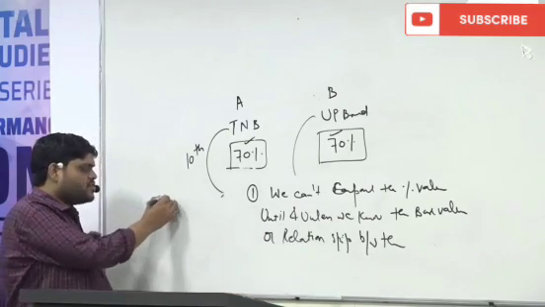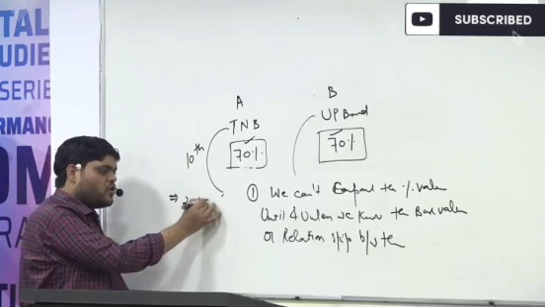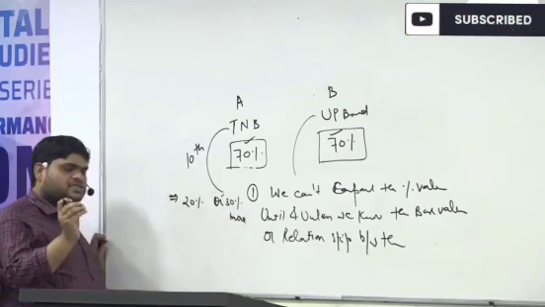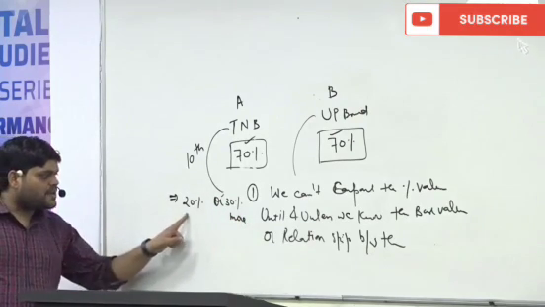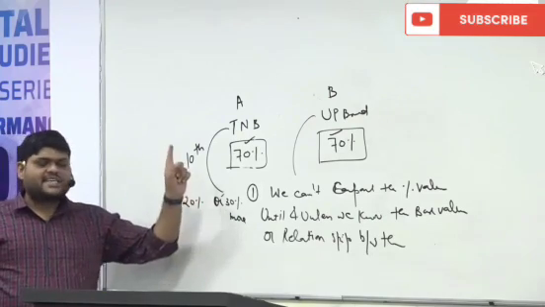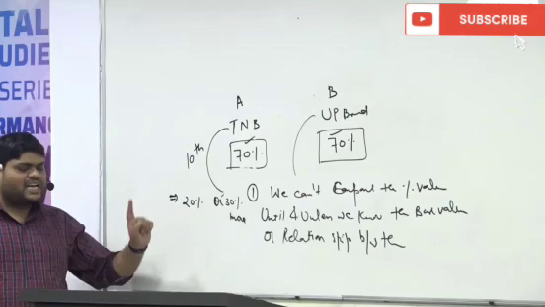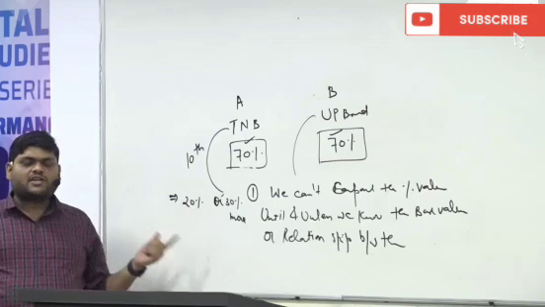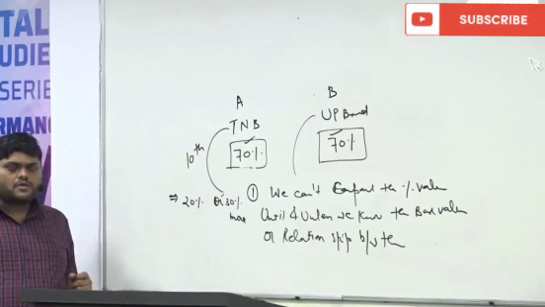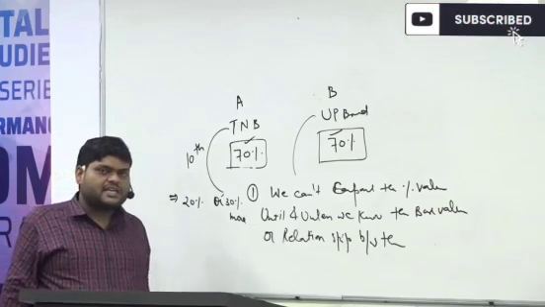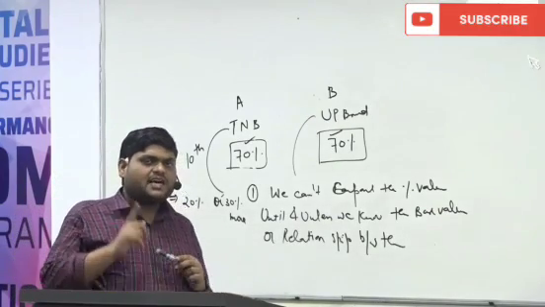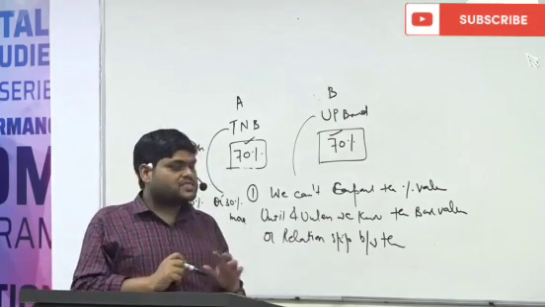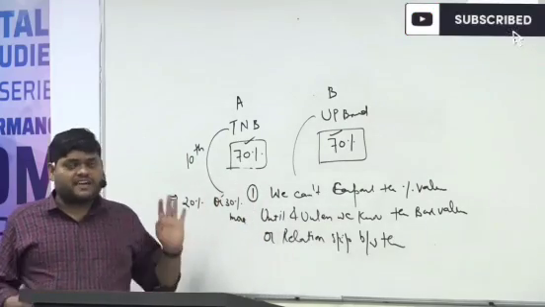Suppose I ask you whether 20% is more or 30% is more. Your first question will be, 20% of which number, 30% of which number? Because until we know the base value, we cannot compare these two. So the first thing is, you should know the base value, then only you are able to answer. Please understand this very clearly.